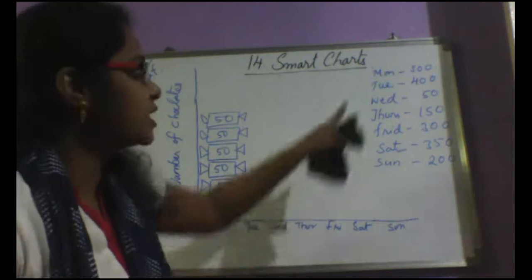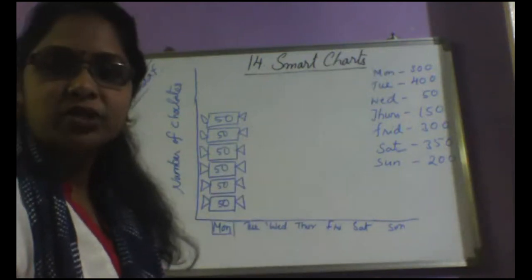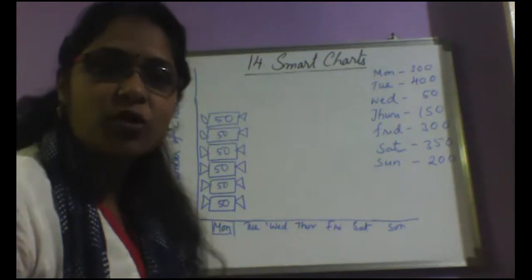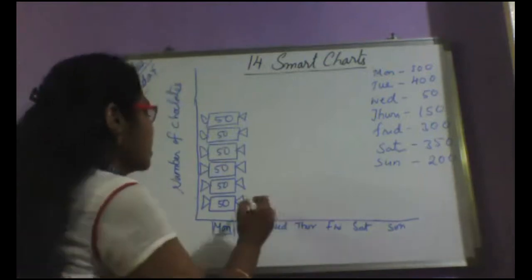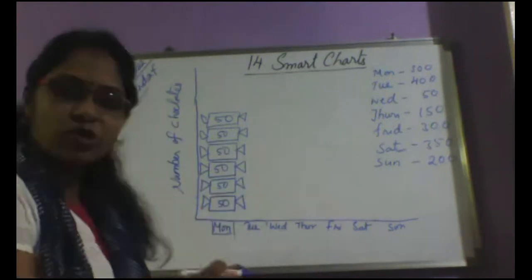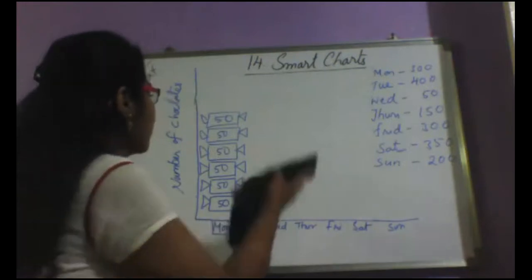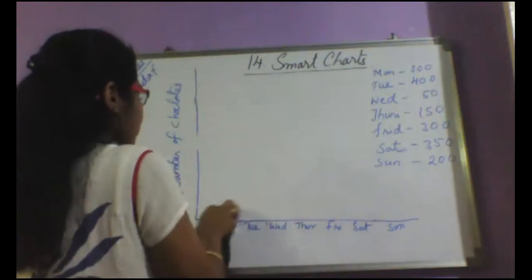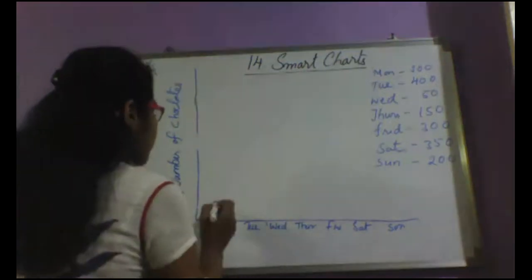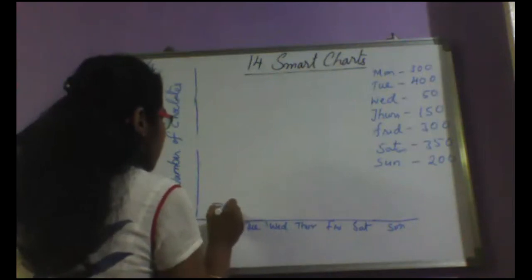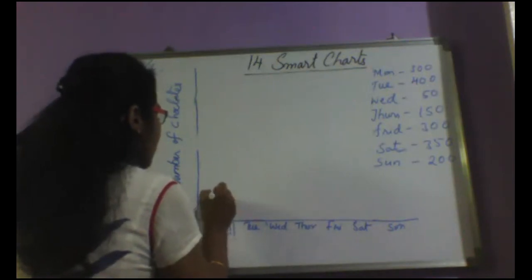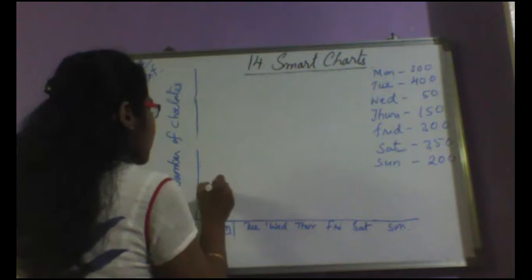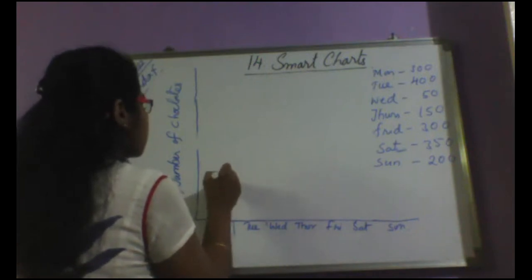Clear? Now Tuesday, tell me how many I should draw. 8, ma'am. Is that correct? Do all of you agree? Yes, ma'am. Very good. So let us draw. I should have drawn small chocolates. Once again, I will draw because we cannot draw big ones here. You can also do it simultaneously in your notebook if you can. If you cannot, draw it later, but I cannot wait for you for a long time. If you can make it fast, you can draw now. Ready?